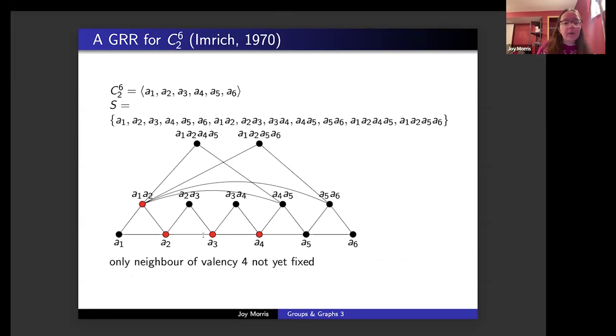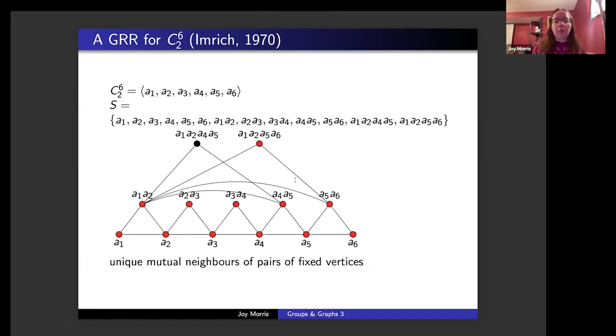Then A4 is the only neighbor of A3 that has valency 4 that we haven't already said is fixed, so it also has to be fixed. And similarly, A5 has to be fixed. And now A6 is the only neighbor of A5 that has valency 4, and we haven't yet said has to be fixed, so it has to be fixed.